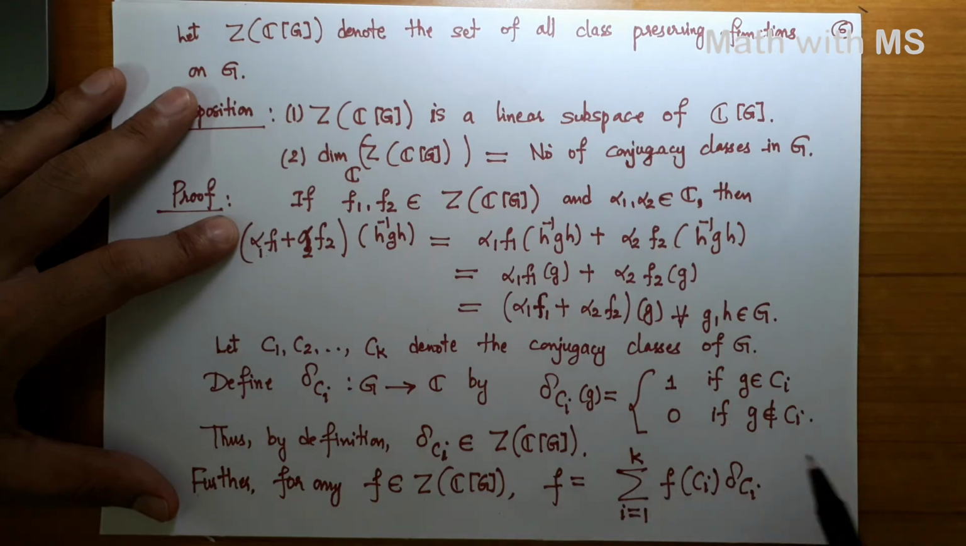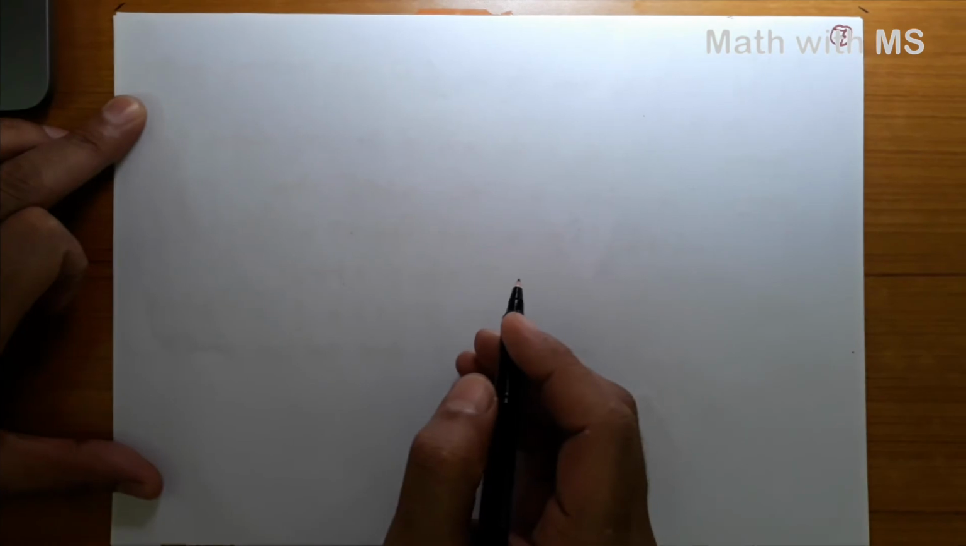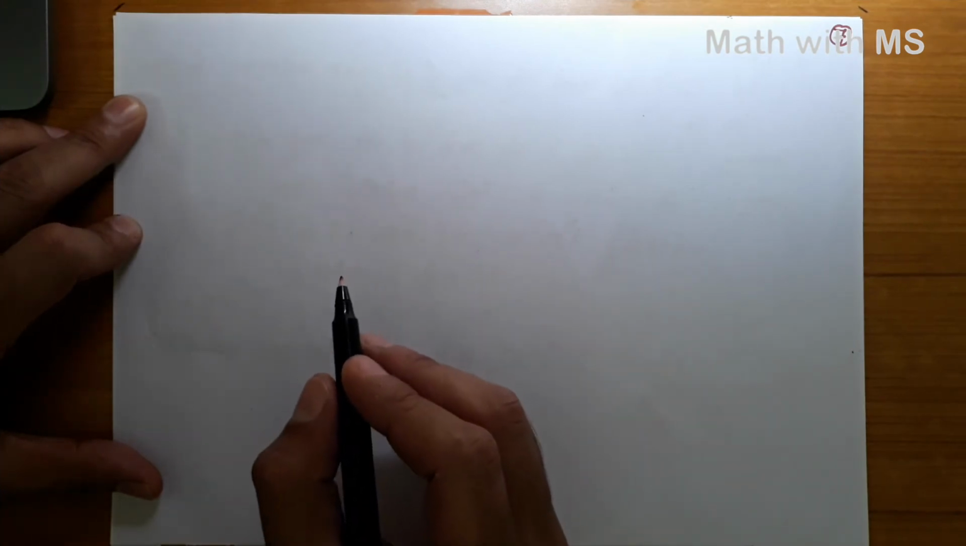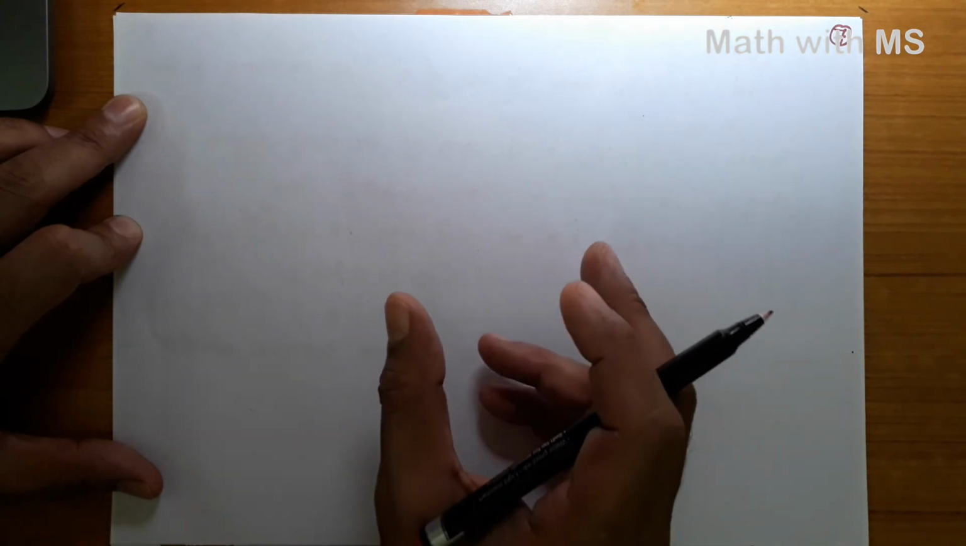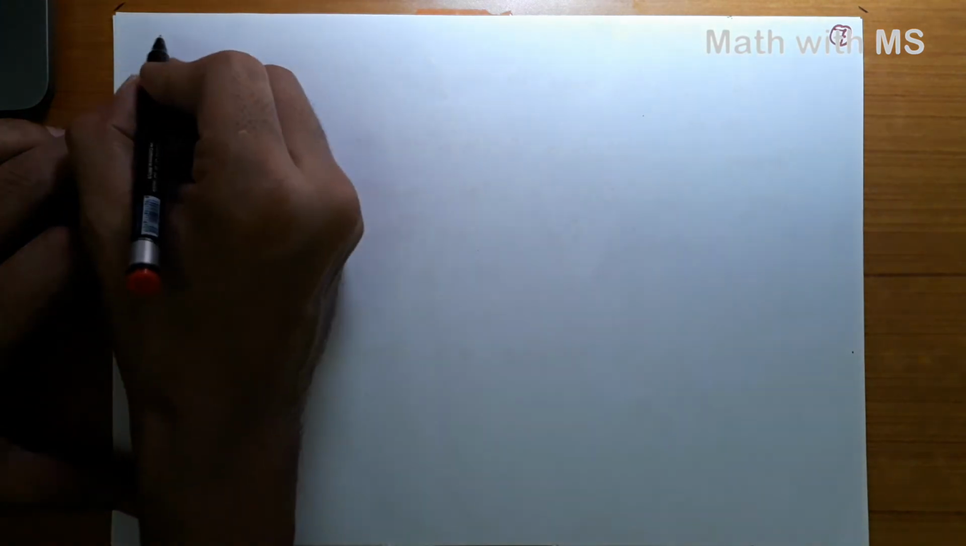That group element lies in a unique conjugacy class, let us say Ci, right? Then delta Ci of that group element is just 1. Okay, and that group element falls in Ci, so f of this whole set Ci is just the same complex number, right? So therefore f can be written as a linear combination of these functions delta Ci's. So they span this linear subspace ZCG. To show that these functions delta C1, delta C2, ..., delta Ck are linearly independent, we will show that they are in fact orthogonal.